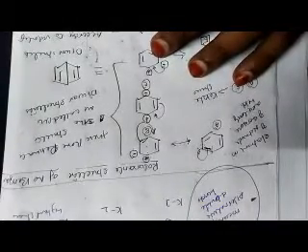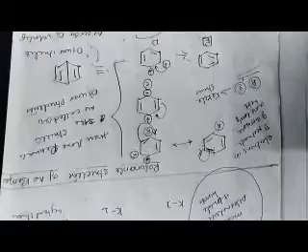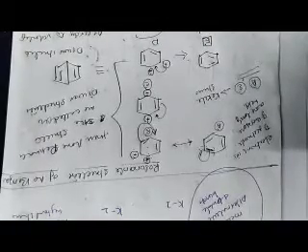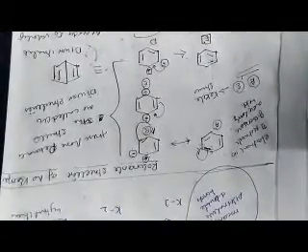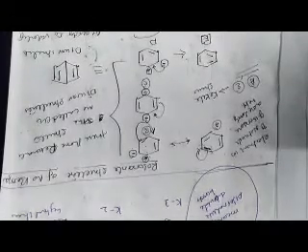This is about the resonance structure of benzene. The resonance hybrid is the most stable form of benzene. So again, it's a simple topic. When you refer to a textbook, you can easily understand. If you have any doubt, please discuss it in the Zoom session.